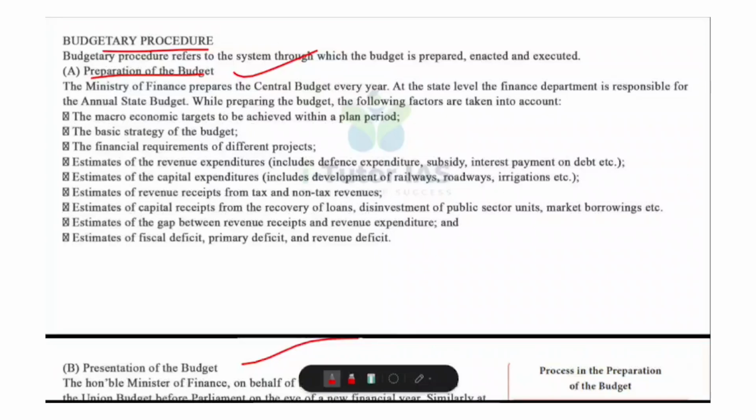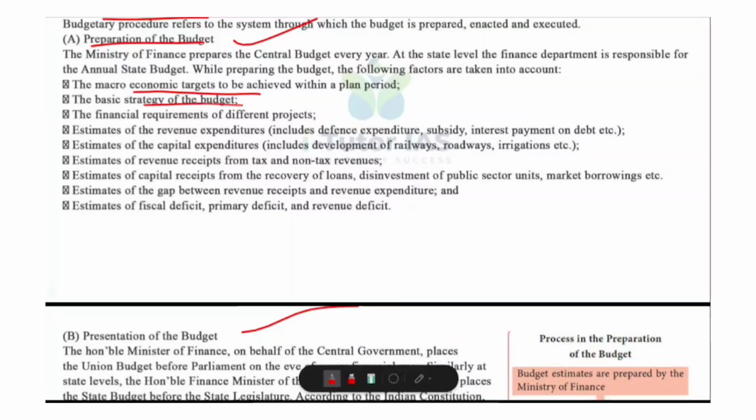Okay, so key steps in budget preparation. First one, setting macroeconomic targets. The government first decides the broad economic goals for the year, such as GDP growth, inflation control, employment generation, investment targets, etc. And this decides the overall direction of the budget. And the second one, basic strategy of the budget. The government then chooses the theme or approach for the year's budget. For example, focus on agriculture, boosting infrastructure, improving manufacturing, social welfare emphasis, and so on.